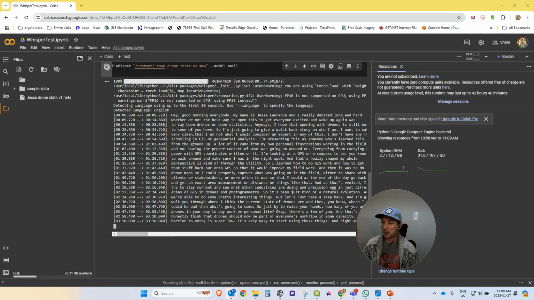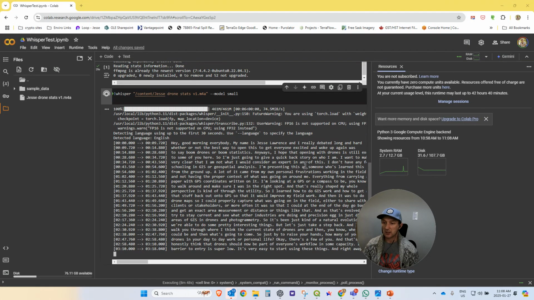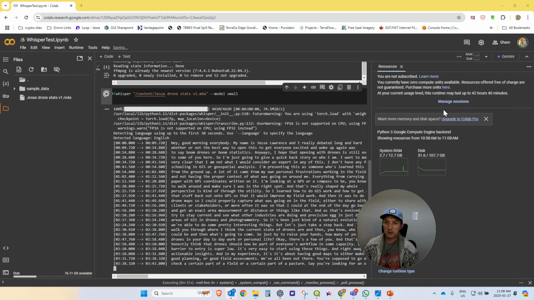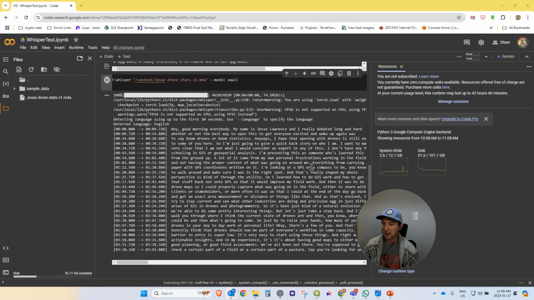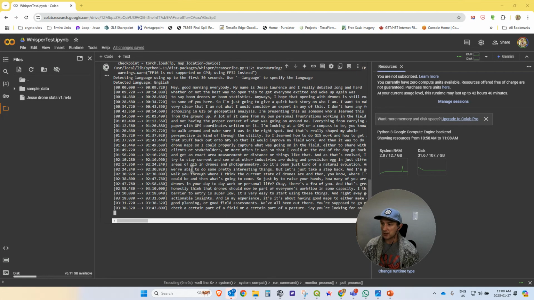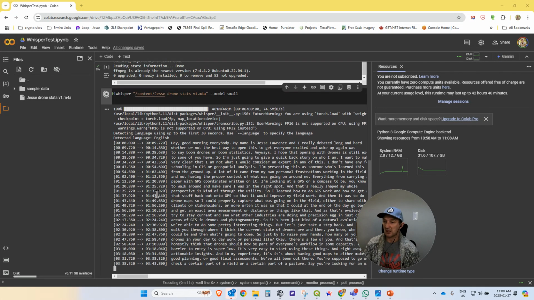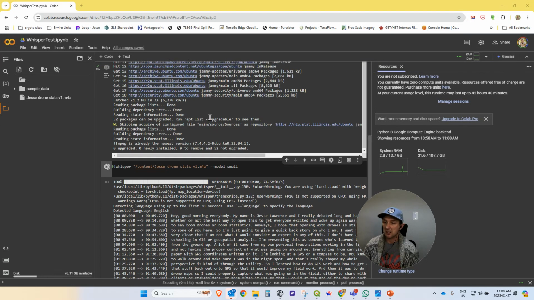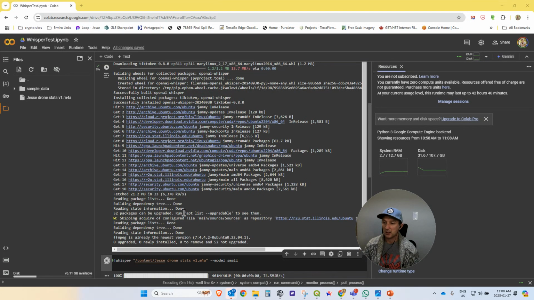Okay, look at this. It's working. So I'm going to check back on this a little bit. Yeah, so it's just plugging along doing this. It's not the fastest. The free resources with Google Colab says I'm running about 2.7 gigabytes of RAM and 31 gigabytes of disk space here. I've been running this for maybe 5 minutes now, so it's going to take a little bit of while, but it's free. I'll just copy that in the end and make some notes on the speech and kind of timing and stuff like that.